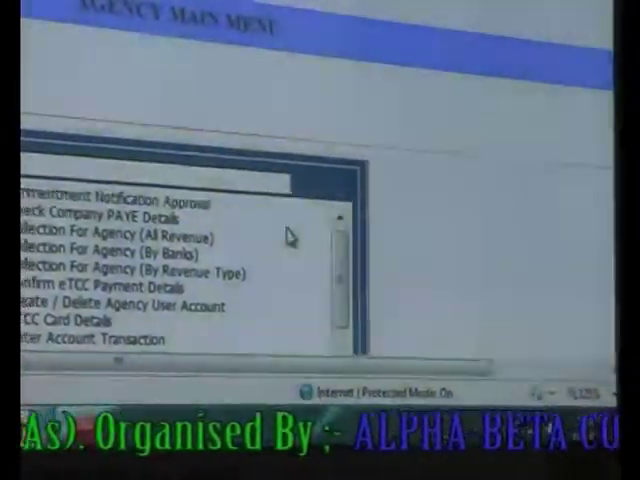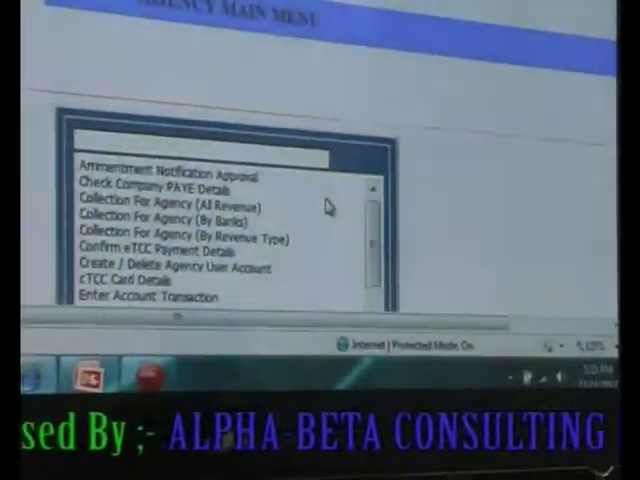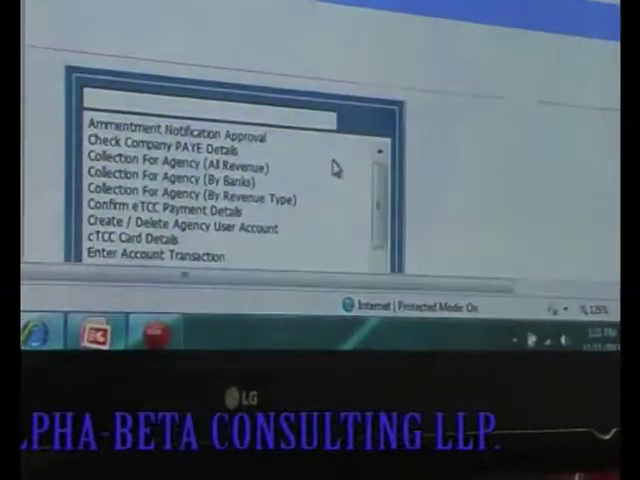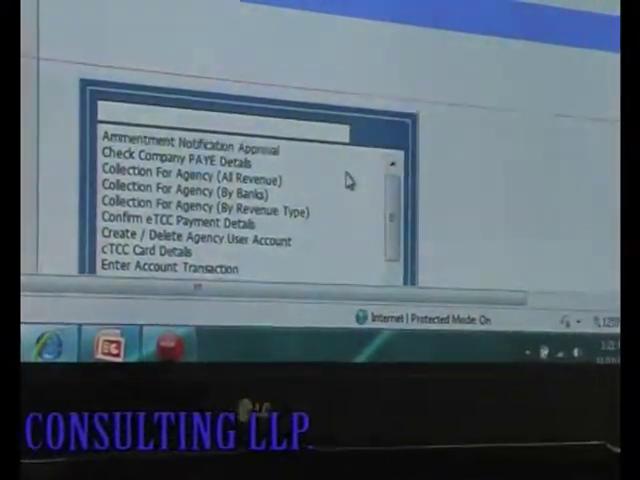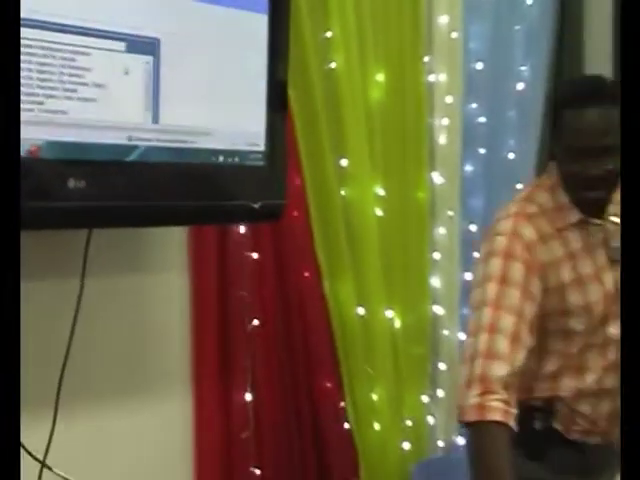All right. Now he has clicked on login. Can we have attention here? He has clicked on login, and because he has logged in as an agency, that's the search and create payer ID. So he clicks on display. Click on display, sir.